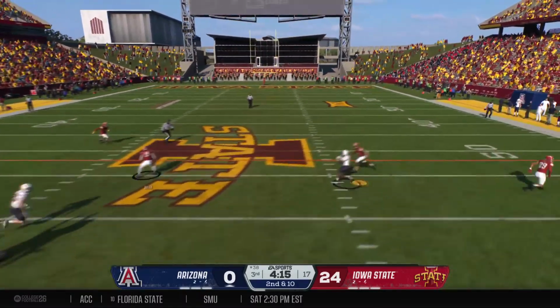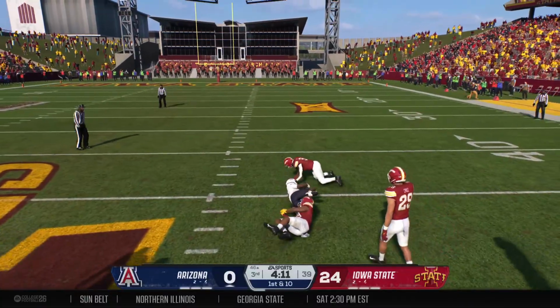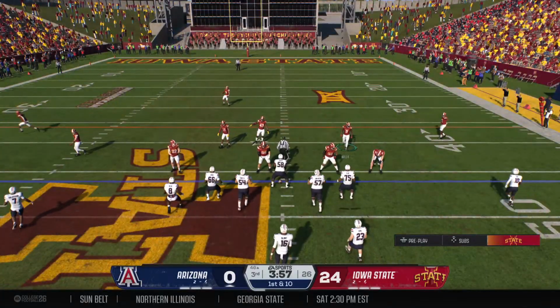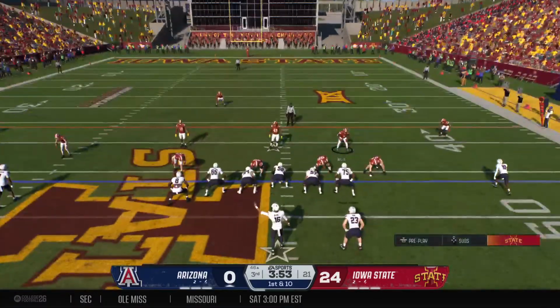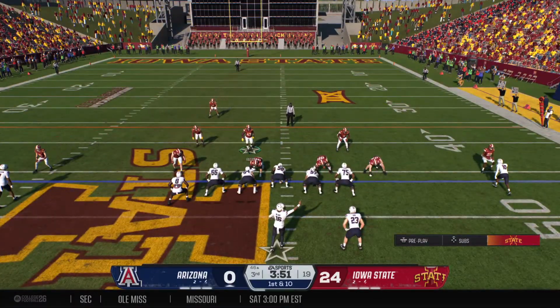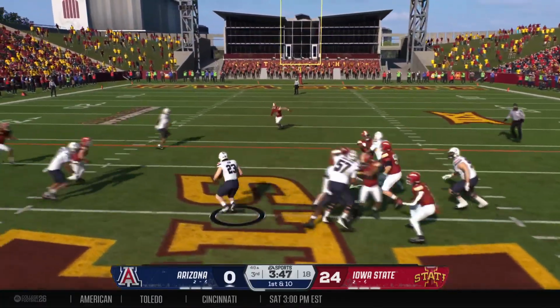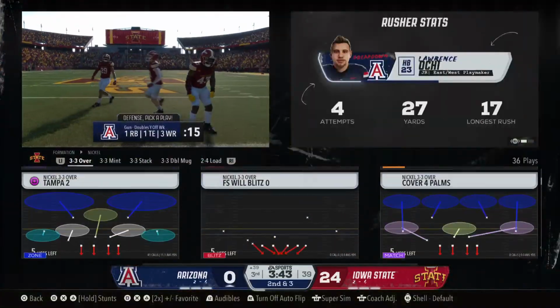Looking to fire. Plucks it out of the air. Makes the tackle at the 46, but it's a 15-yard gain to get them into plus territory. This offense hasn't found the end zone yet. Starting to move, it's 1st and 10. They'll try the run. And a good, solid pickup there before the defense knocks him down.